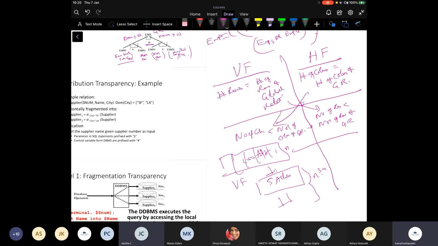Questions, concerns? Sir, does the reconstruction condition not imply the completion condition? If you fragmented and you're able to reconstruct your original global relation from the fragments, does it not mean that you've also satisfied completion inherently?